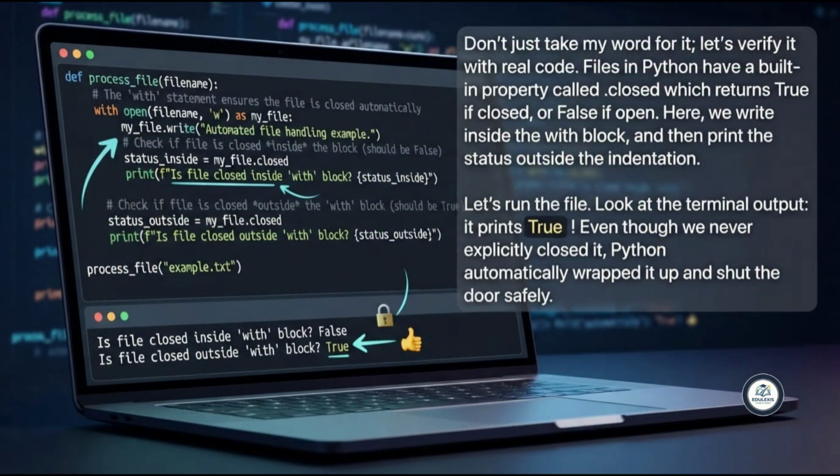Don't just take my word for it, let's verify it with real code. Files in Python have a built-in property called .closed which returns True if closed, or False if open. We write it inside the with block, and then print the status outside the indentation. Let's run the file. Look at the terminal output, it prints True. Even though we never explicitly closed it, Python automatically wrapped it up and shut the door safely.